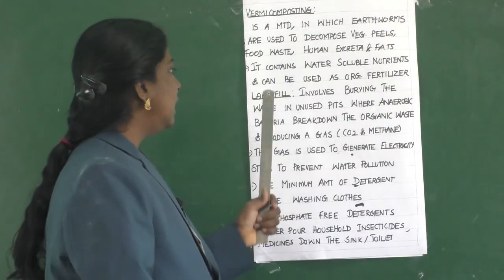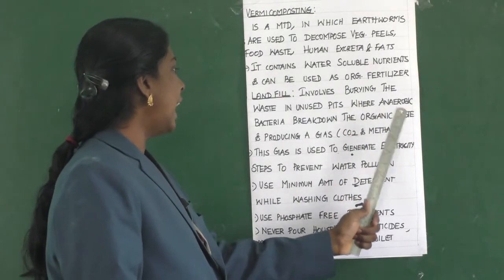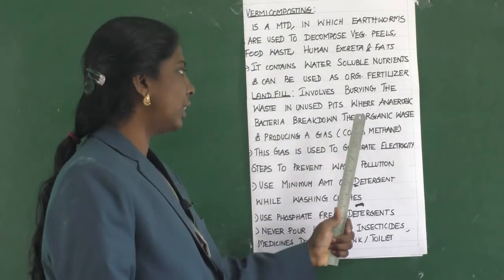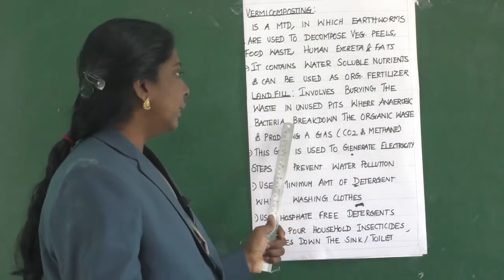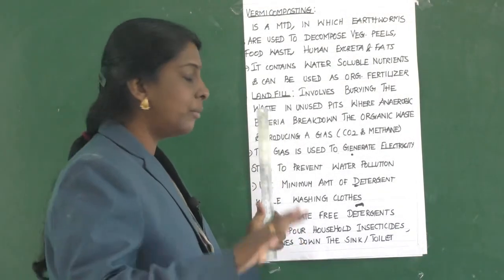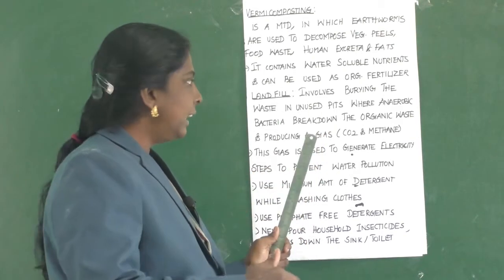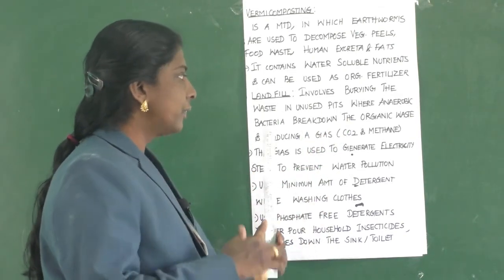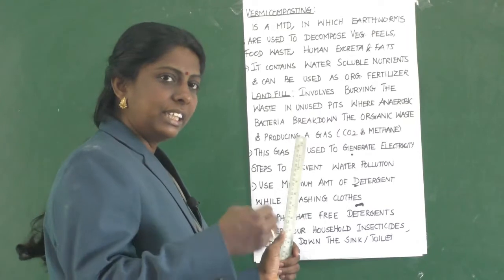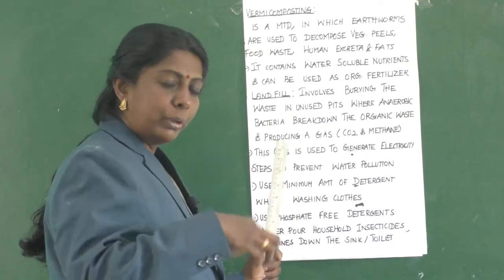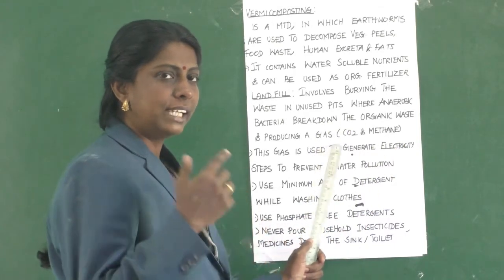What is this landfill? Landfill involves burying the waste in unused pits where anaerobic bacteria break down the organic waste. So, here in this landfill, waste materials will be buried in the unused pits, and since it is dumped inside, the anaerobic bacteria break it down. Because of this anaerobic bacteria, organic waste will break down and produce a gas, that is biogas, which has a combination of carbon dioxide and methane.